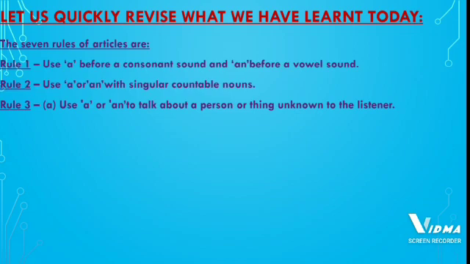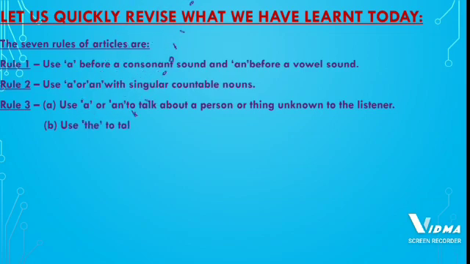Next, rule number 2, use a or an with singular countable nouns. So whenever we are talking about singular, that means one person or thing, and that is counted, that time we have to use a or an. Rule number 3, use a or an to talk about a person or thing unknown to the listener.